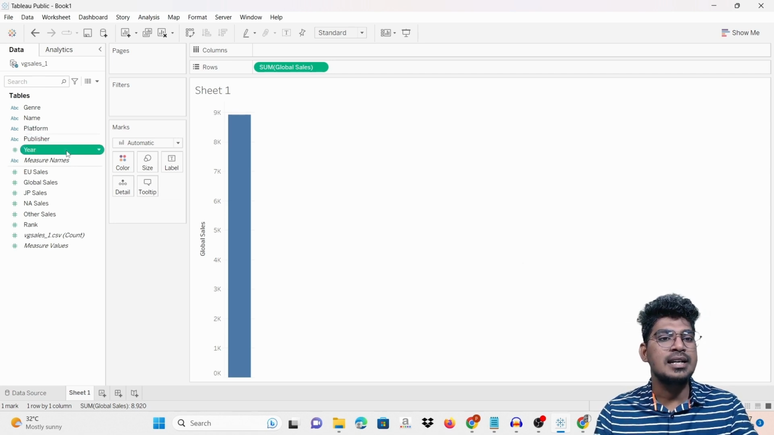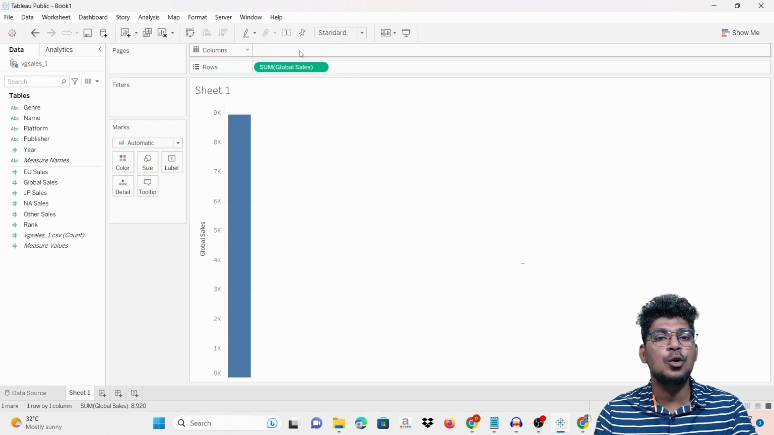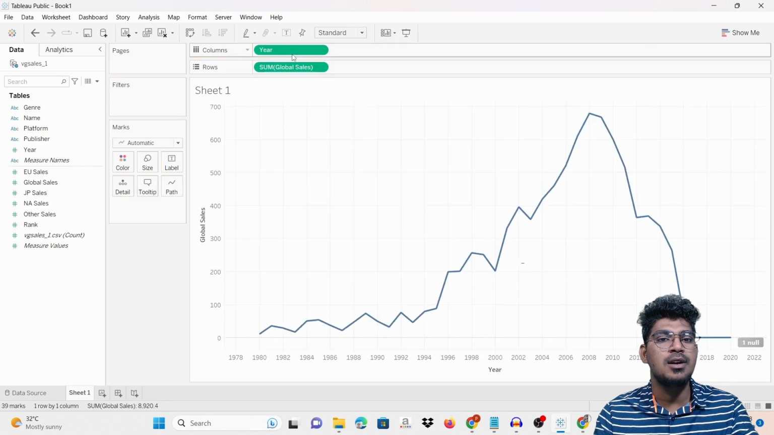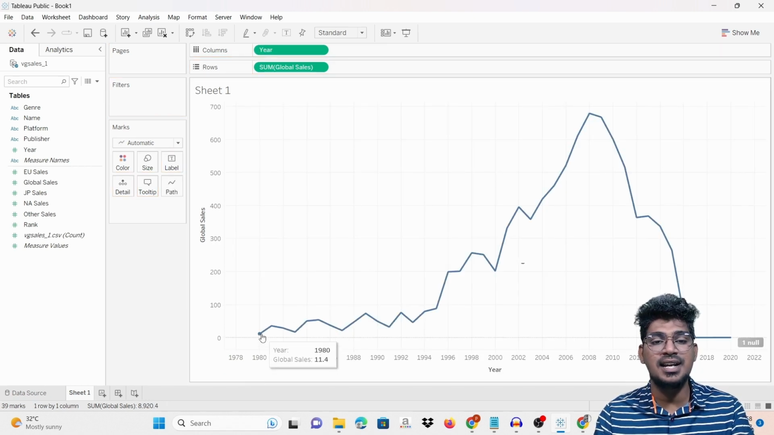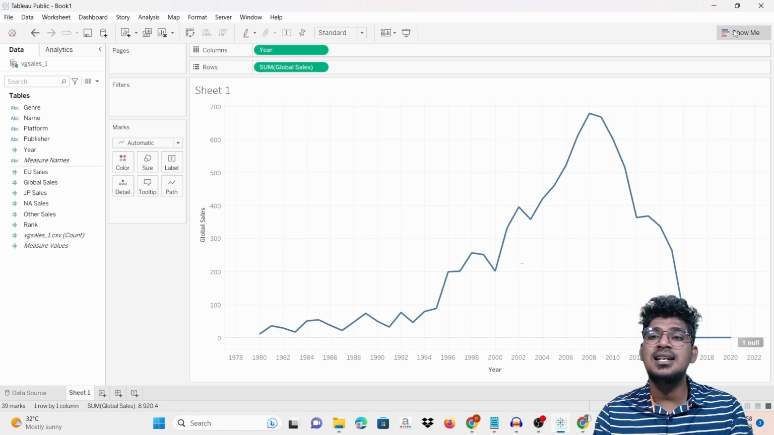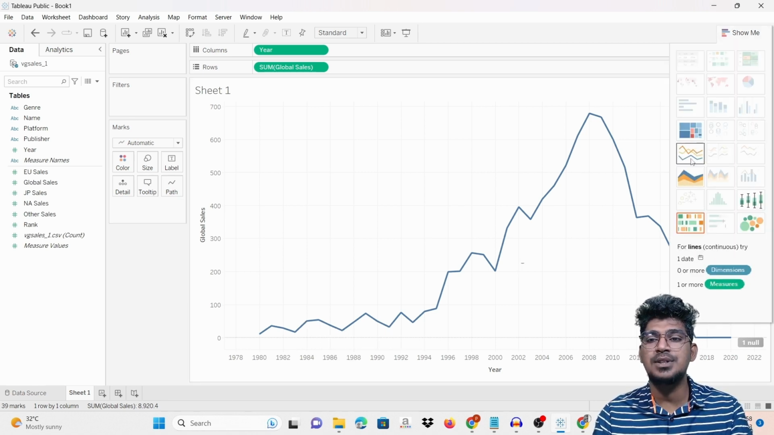So based on the year, what about the global sale here? That is most important. Just drag and drop here, and you can see the visualization of that. Each and every year the sale comes like this, and you can see here the "Show Me" option will be there.